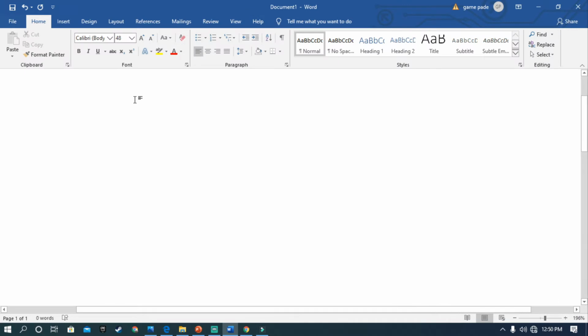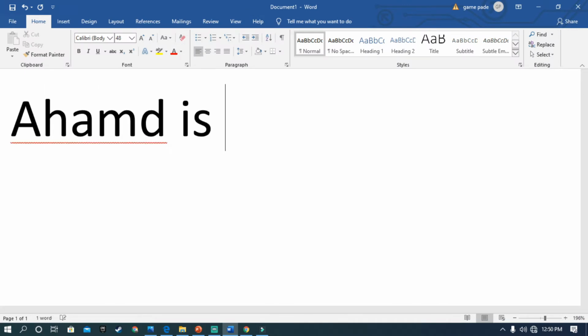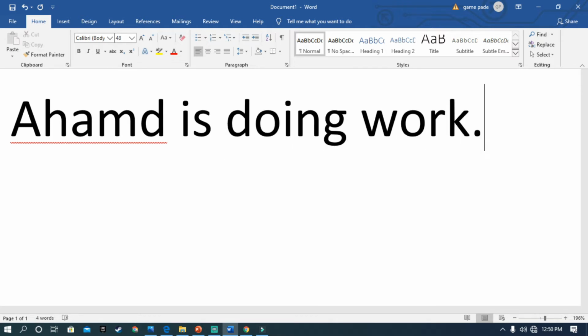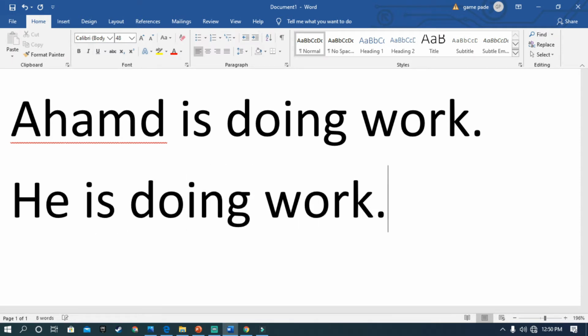Say for example, beta, if we are using "Ahmad is doing work," and we replace Ahmad with he, "He is doing work," it means Ahmad has been replaced by he, and he is used instead of Ahmad.